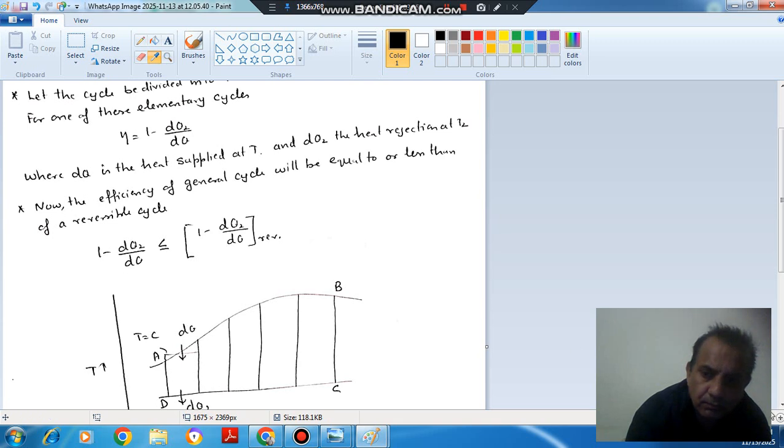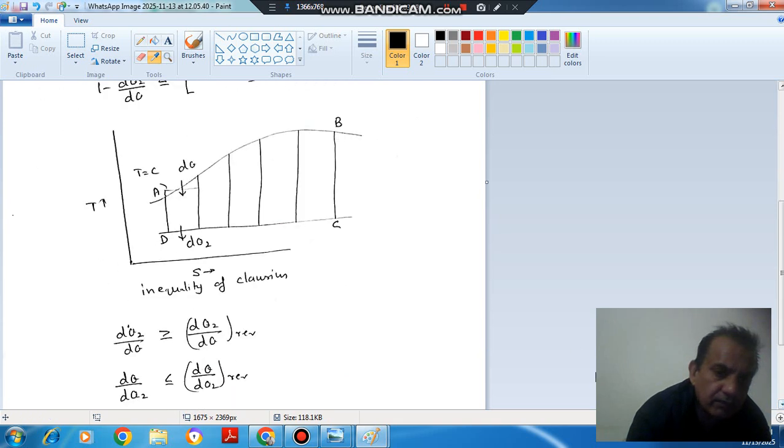From this, if we consider this part and omit the negative sign, then this sign will change. So dQ2 by dQ will be greater than or equal to dQ2 by dQ reversible. Or if we take the reciprocal of this, then dQ by dQ2 would be less than or equal to dQ by dQ2 reversible.